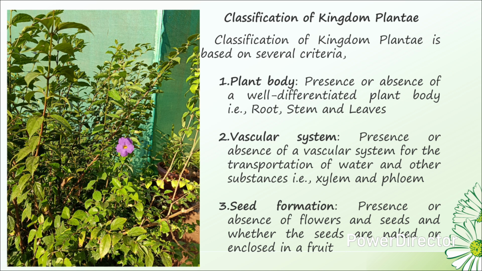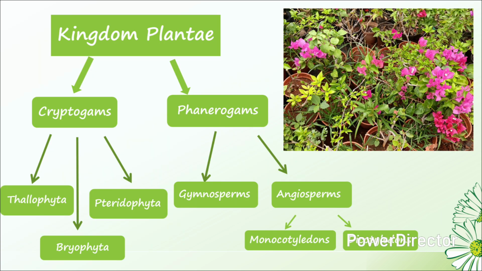The third one is seed formation: presence or absence of flowers and seeds and whether the seeds are naked or enclosed in a fruit. Based on the above criteria, the kingdom Plantae is categorized into two broad groups, that is cryptogams and phanerogams.